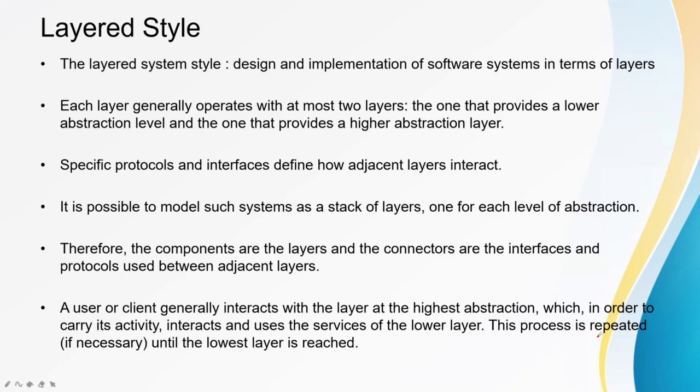Now one more style is present, that is the layered style. In the layered style, the design and implementation of software systems is done in terms of layers. We have heard about the OSI and TCP models and all. There are several layers and each layer has its own functionality. That itself is understood in the layered style. Each individual layer has two layers around it itself: one provides a lower abstraction level and one provides a higher abstraction level. So each layer itself has again a lower abstraction layer and a higher abstraction layer.